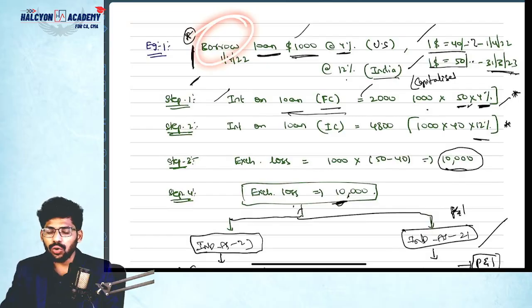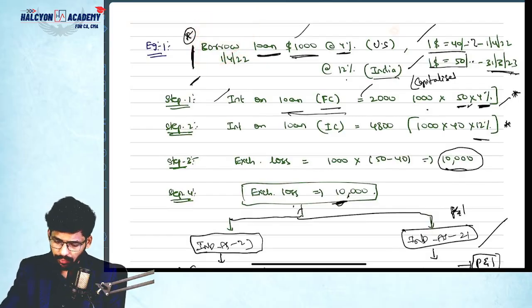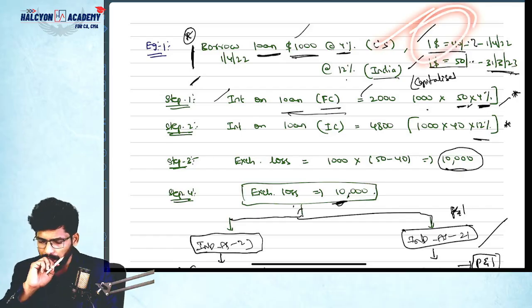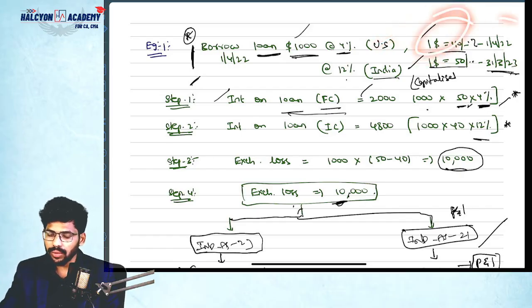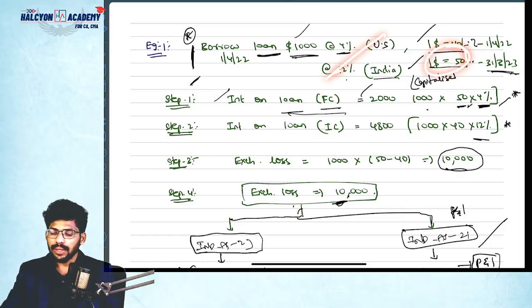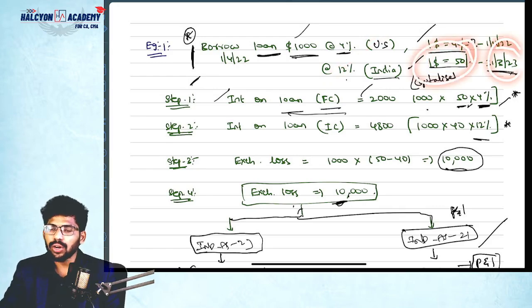So I borrow a loan from a foreign bank from the US, $1,000 at the rate of 4%. Generally we are getting a loan from abroad, outside India. In foreign countries the interest rate will be low, while in India the interest rate will be more. That's why they got a loan from the US. On the date of taking the loan, 1/4/2022, the dollar value is 40 rupees. If you take a loan from India, the interest rate is 12%. Next, on 31st March 2023, year ending, the dollar value is 50 rupees. These are the given information.